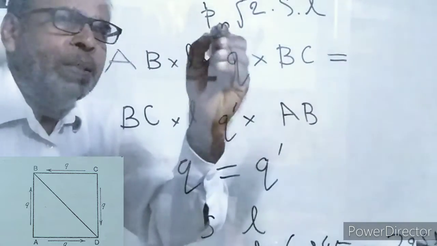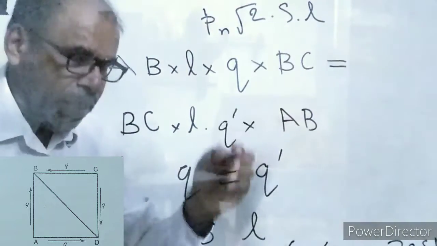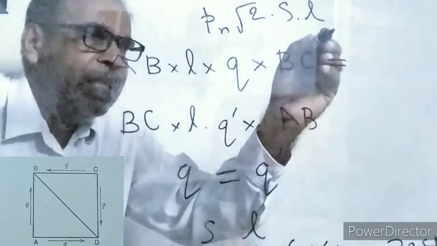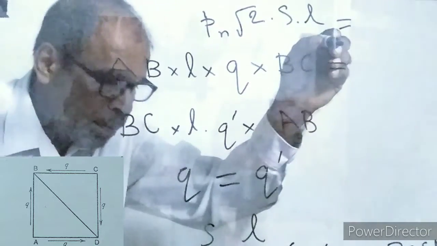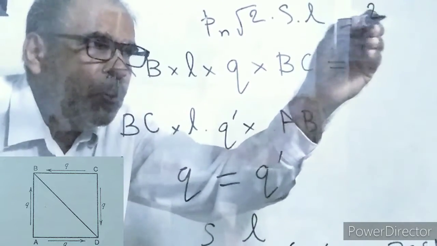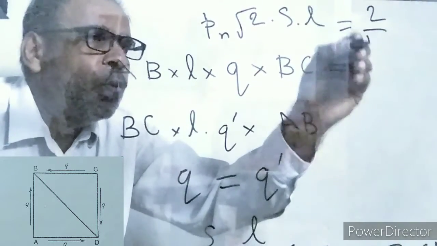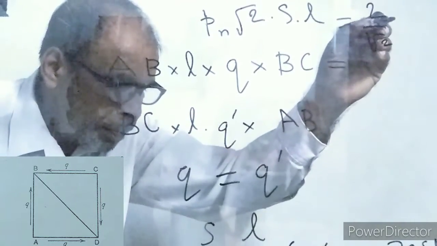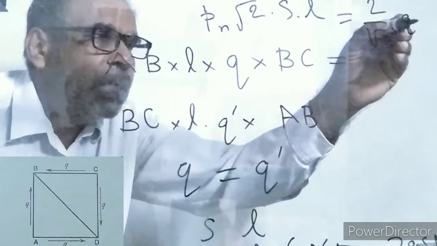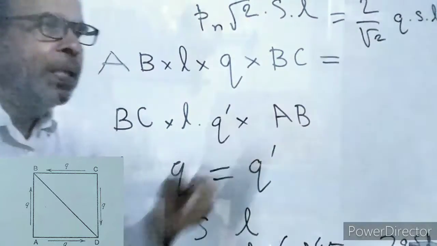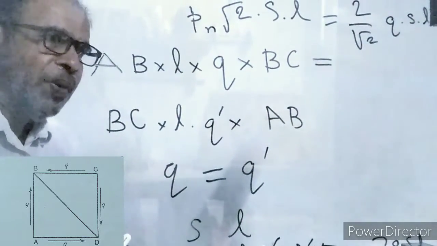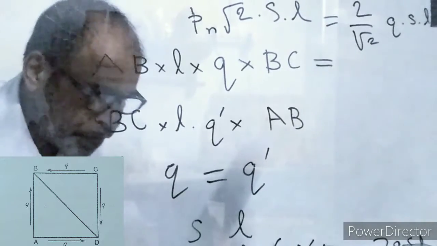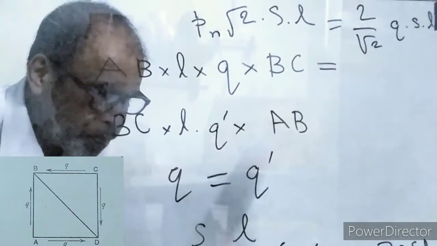Normal stress into area is the resolved force. That is equal to 2 by root 2 QSL, which is compressive.